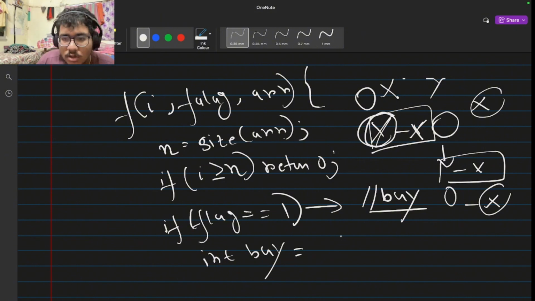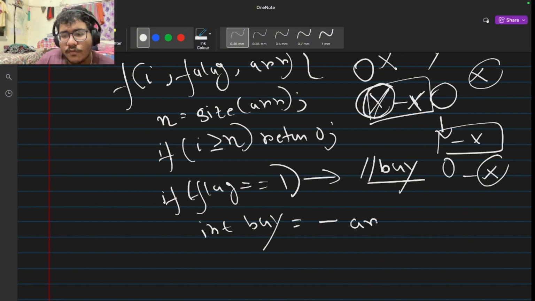So by choosing to buy, we can actually subtract the stock value from our profit. That is, currently that will be array of i. That means we are buying the stock with the price of array of i, plus